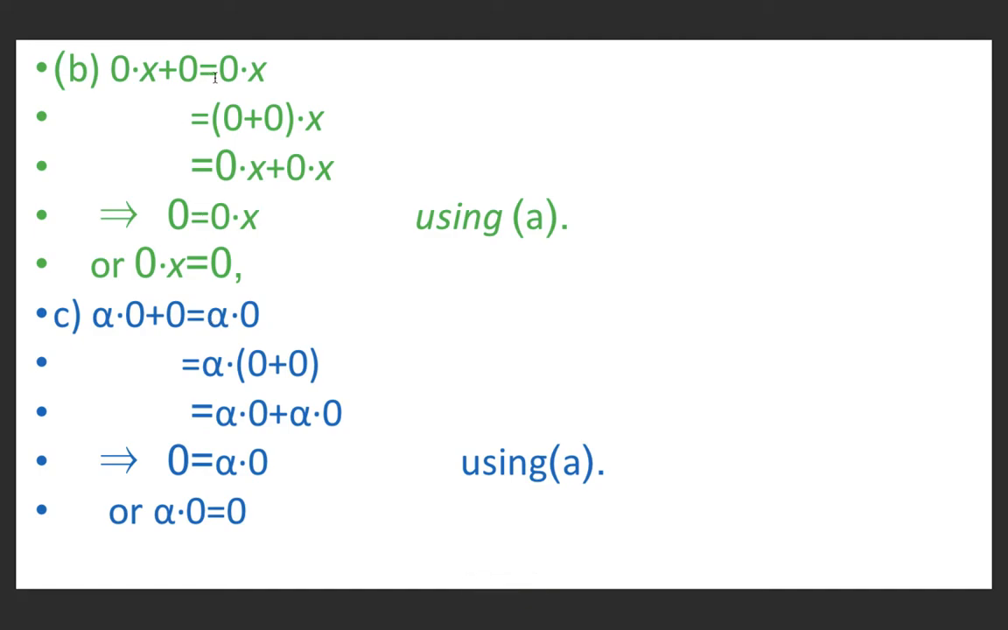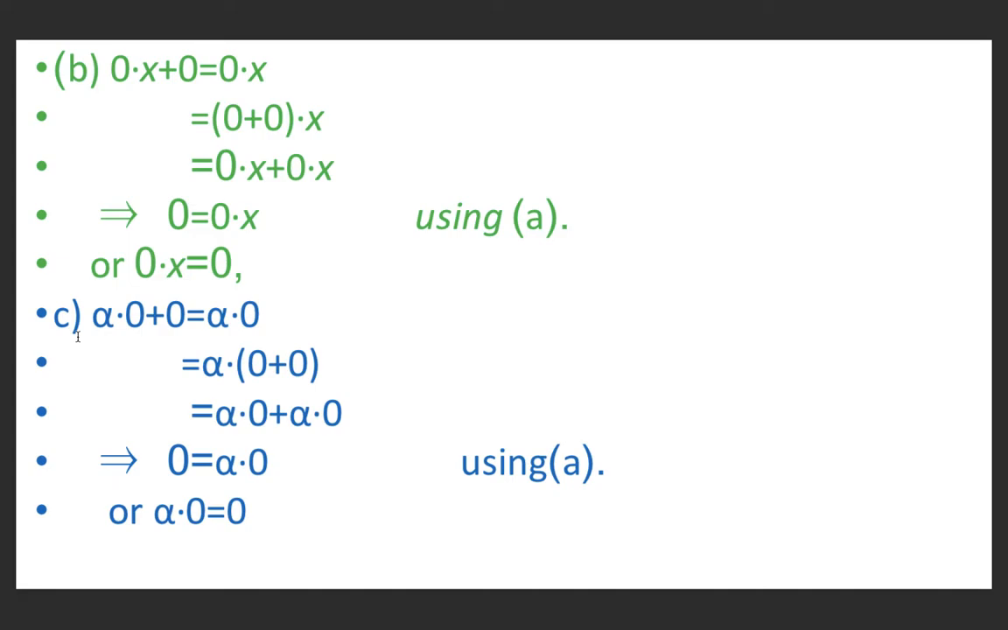0 into x plus 0 is equal to 0 into x. We can write it because 0 is the 0 vector. 0 can be written as 0 plus 0 into x. By left distributive law, 0 plus 0 into x is 0 into x plus 0 into x. And this is equal to, above it was, 0 into x plus 0. By left cancellation law of vector space, 0 is equal to 0 into x, or 0 into x is equal to 0.